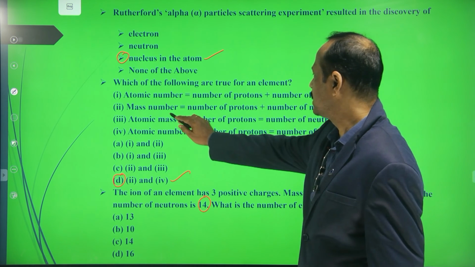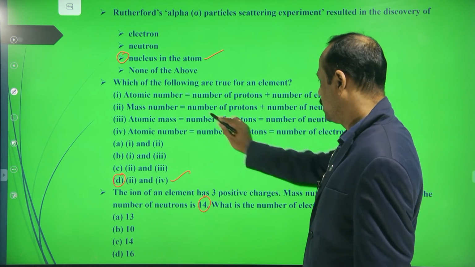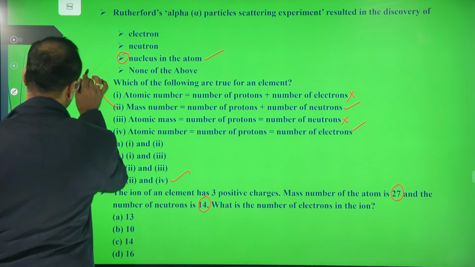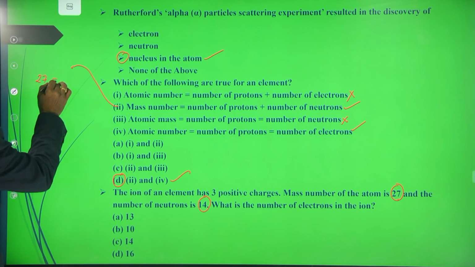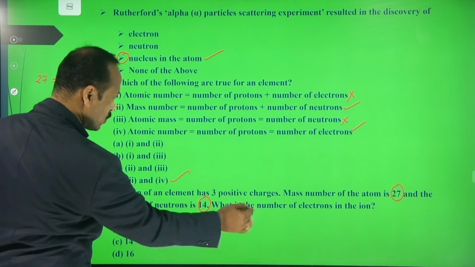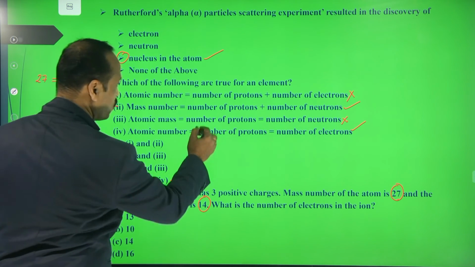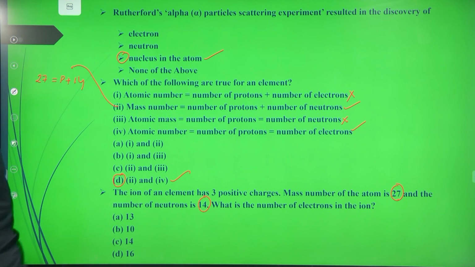So here you see, mass number is equal to number of protons plus number of neutrons. So mass number is given 27. So by using this formula, what we can write here is 27 is equal to number of protons and number of neutrons. Number of protons is not given here, so write P plus number of neutrons. Number of neutrons how many? 14. Is this clear?